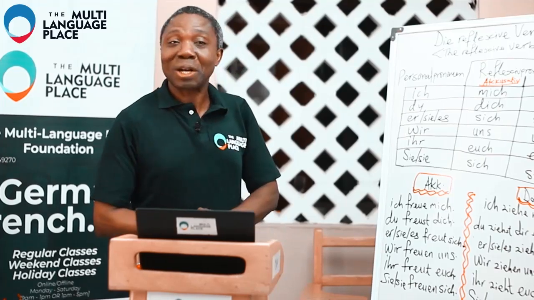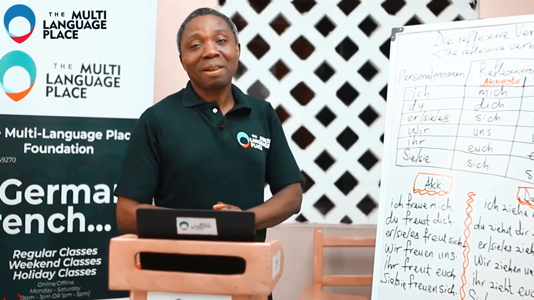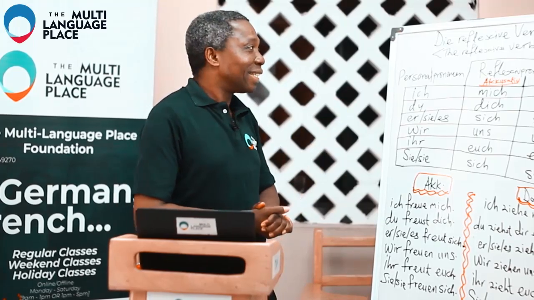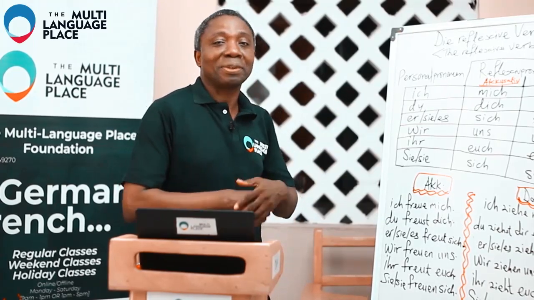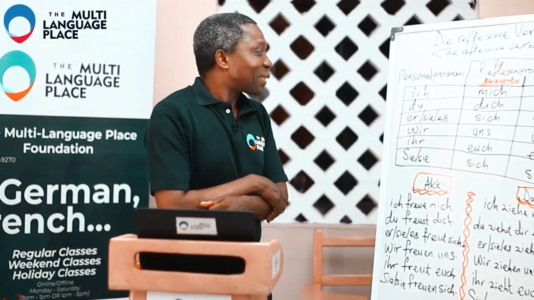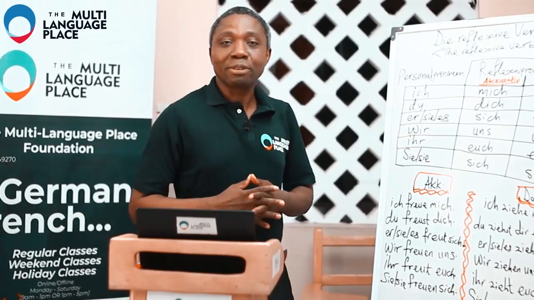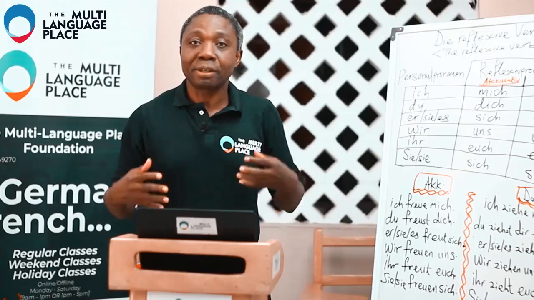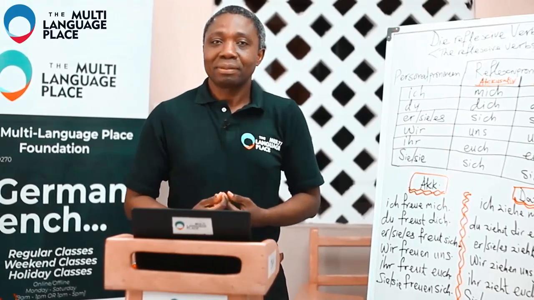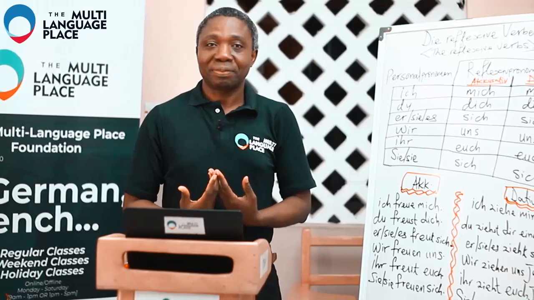Language Place welcomes you. And today we have this wonderful topic, the reflexive verbs, before us. Stay with me, you're going to enjoy it. So we're going to start. Reflexive verbs actually means the verbs that are reflecting back to the user.